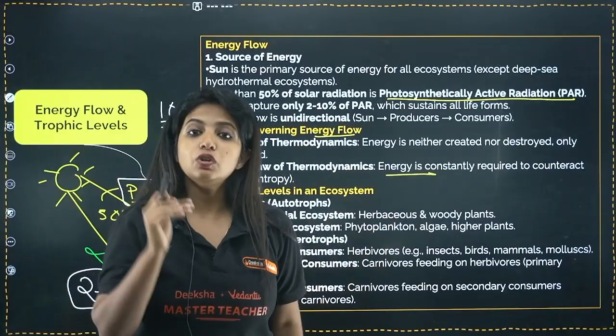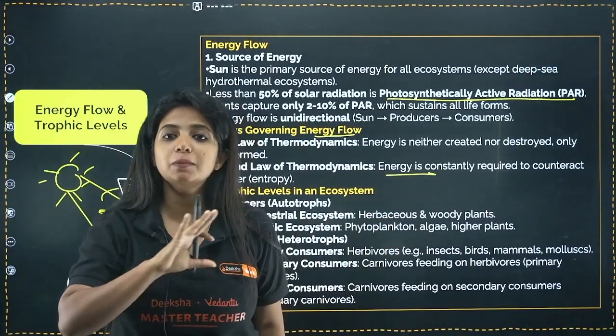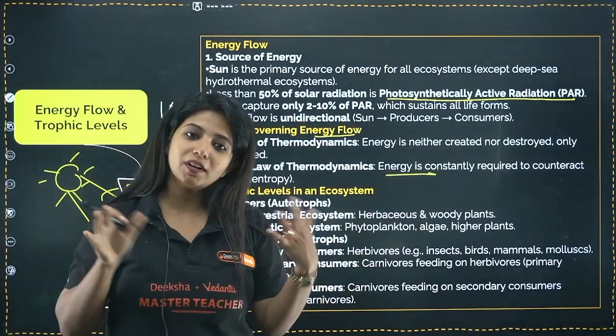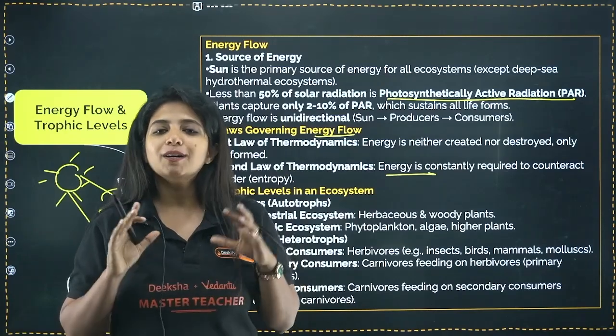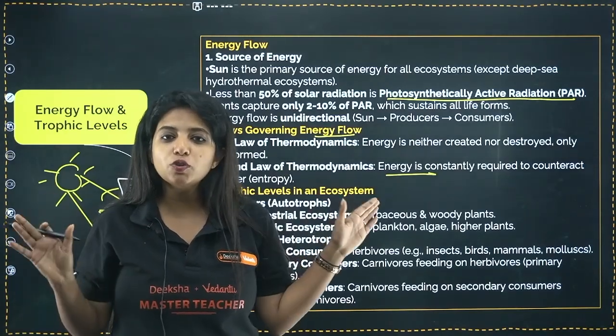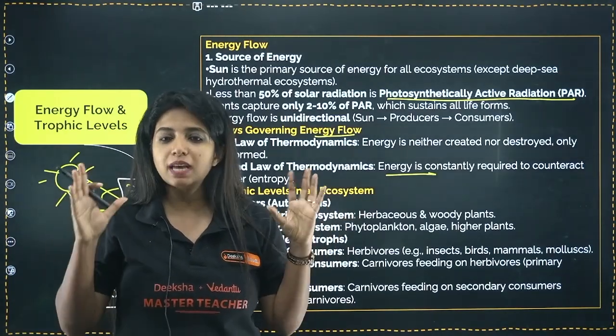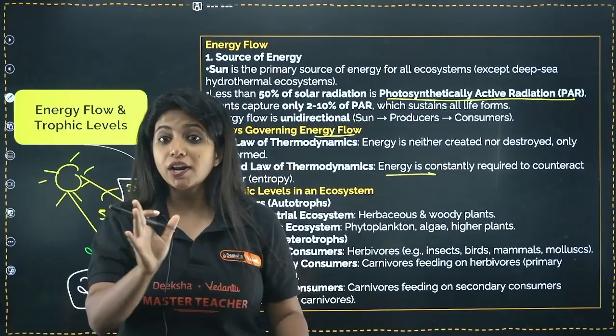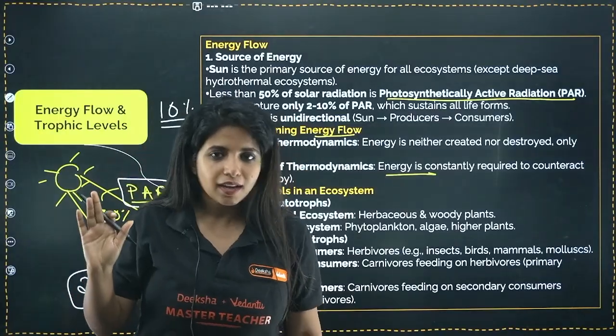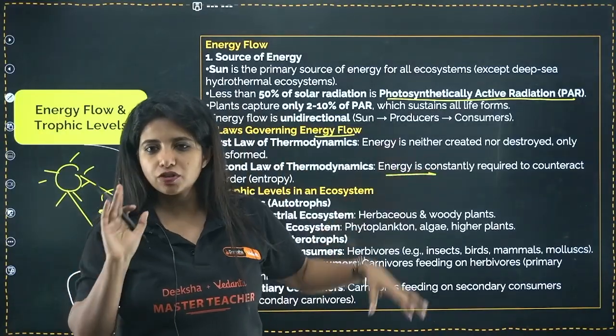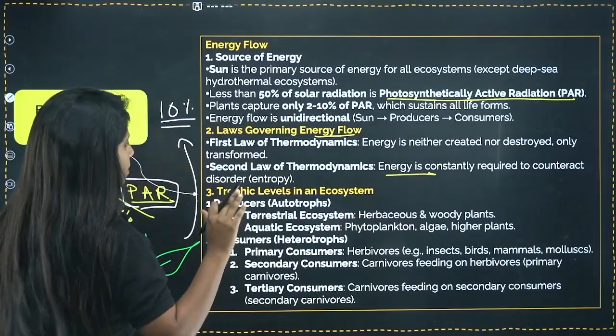Basically it says that no energy transfer is 100% efficient. So when I say it is not created and not destroyed, just transformed, I mean that it is not going to be 100% efficient. Some amount of energy is going to be lost according to the second law of thermodynamics. Okay, now this is just for your information, for your understanding. Okay, coming back to it.